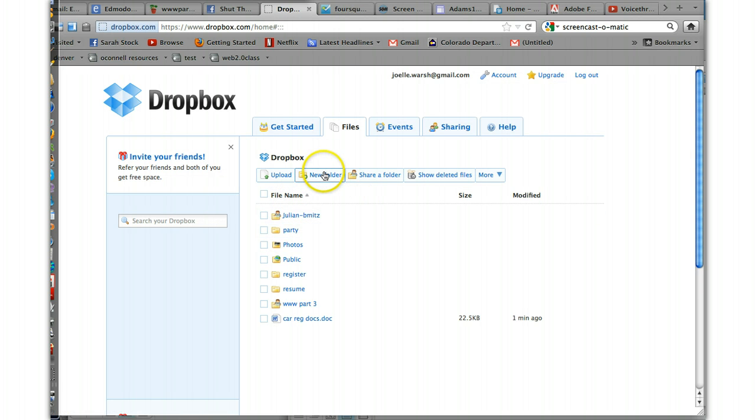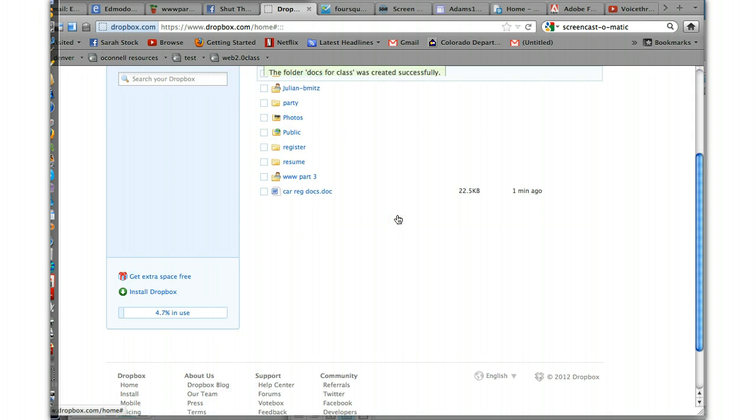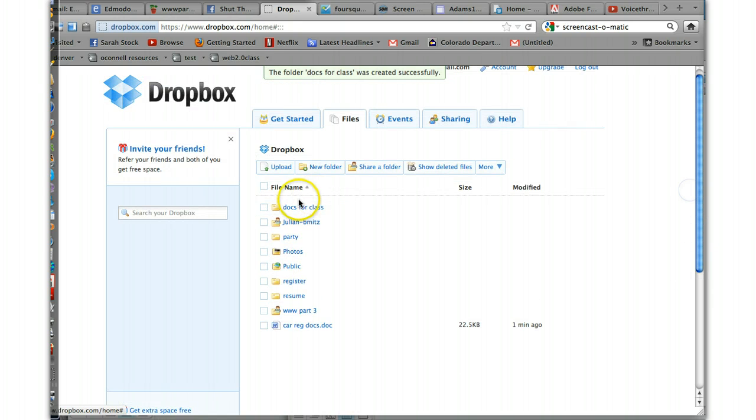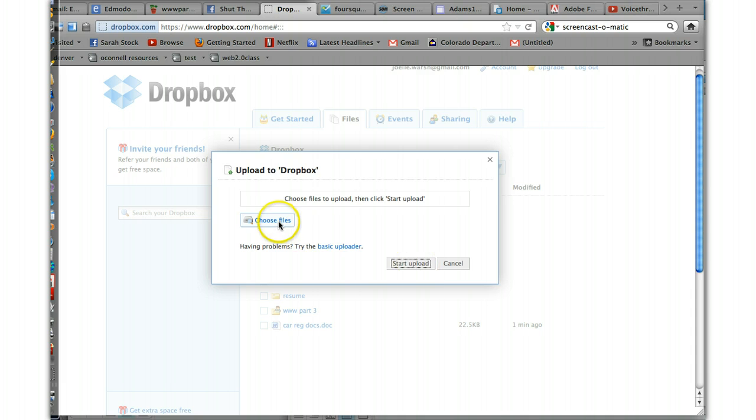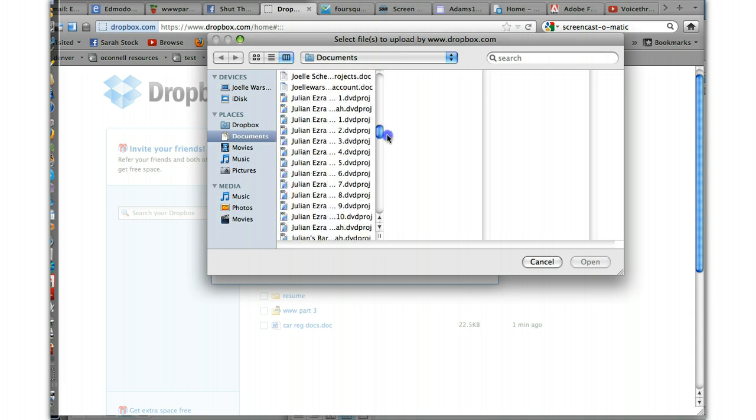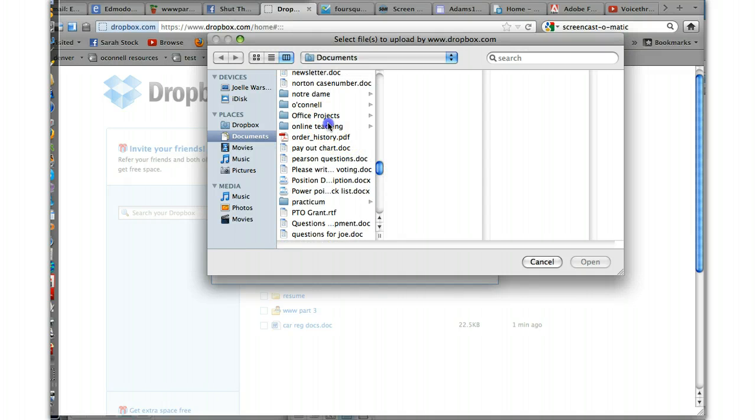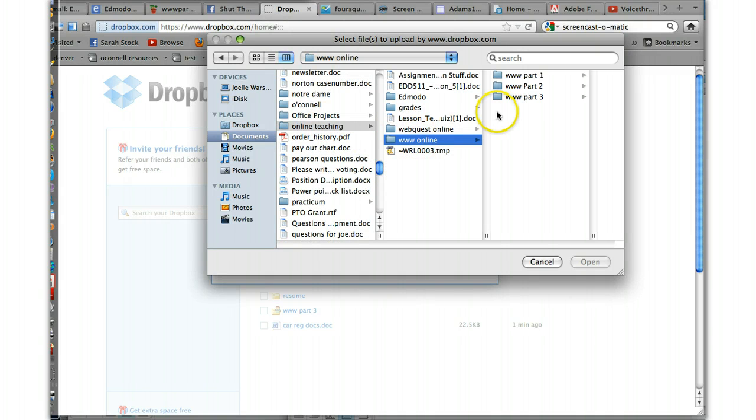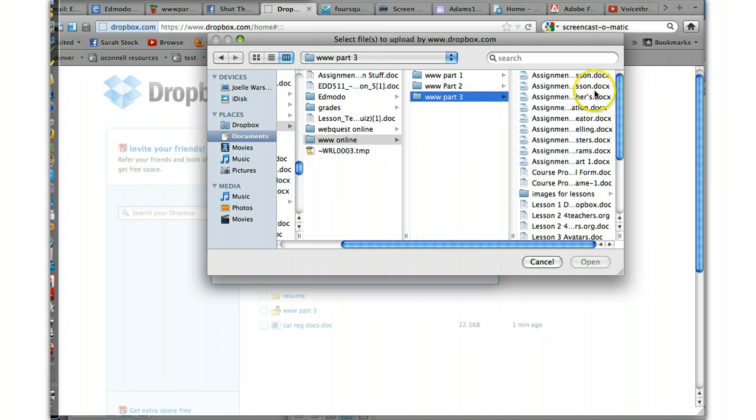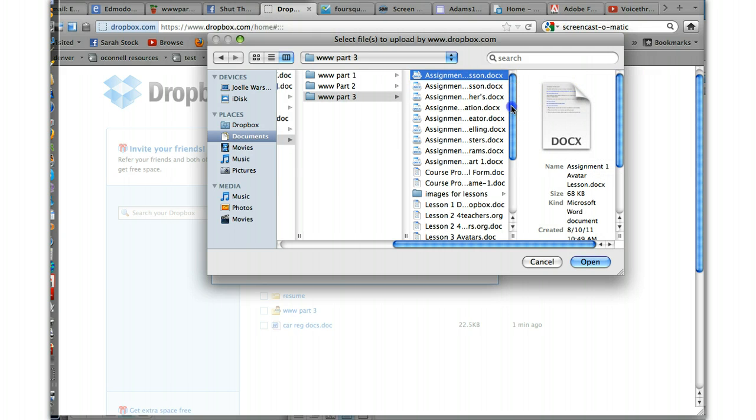If you want to make a new folder, all you have to do is click New Folder and name the folder. So I can name this folder Docs for Class and click Create. So if I'm in Docs for Class, say I want to upload documents for this class, I can go back to Upload, and choose the files I want to upload. Maybe I want to find my documents from this online course. So I can go to Online Teaching, WW Part 3, and I want to upload all these different documents.